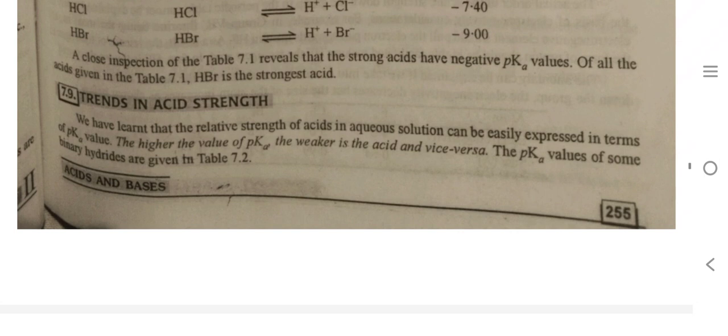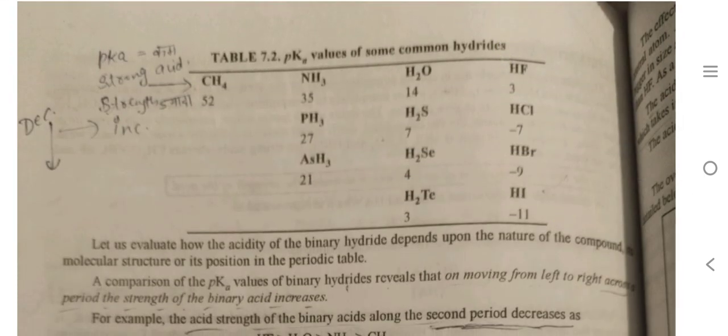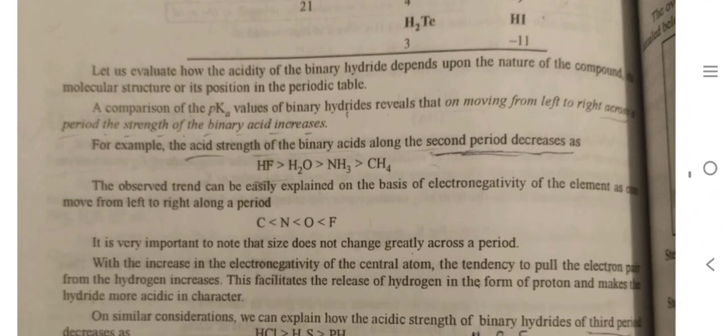Trend in acidic strength. We have learned that the relative strength of acids in aqueous solution can be easily expressed in terms of pKa value. The higher the value of pKa, the weaker the acid and vice versa. The pKa values of some binary hydrides are in this table. CH4 is 52, NH3 is 35. Now we see in the reaction. Let us evaluate how the acidity of binary hydrides depends upon the nature of the compound, molecular structure and position in the periodic table. A comparison of pKa values of binary hydrides reveals that on moving from left to right in the period, the strength of the binary acid increases.